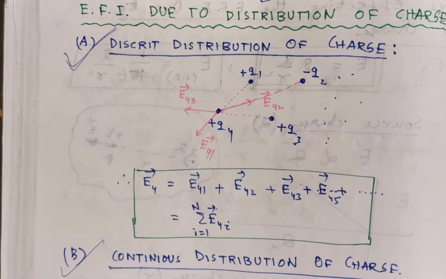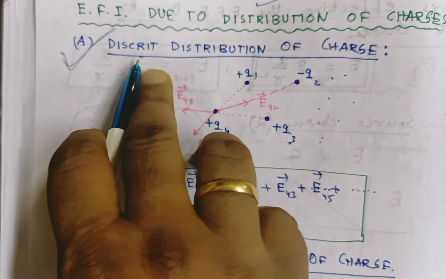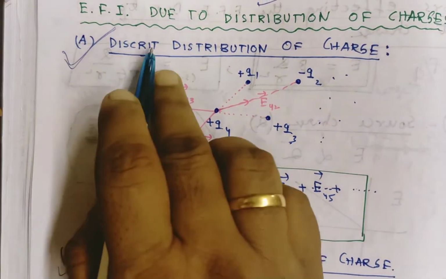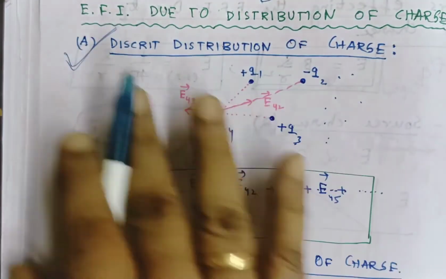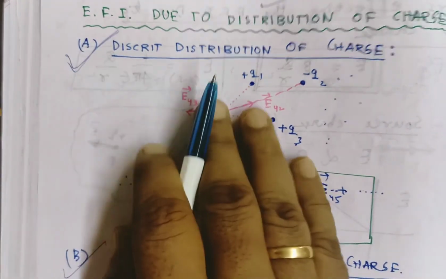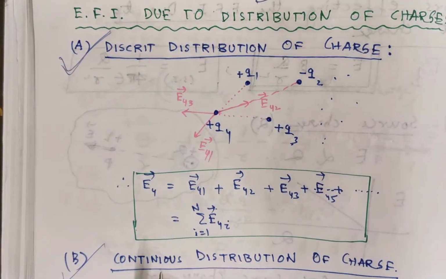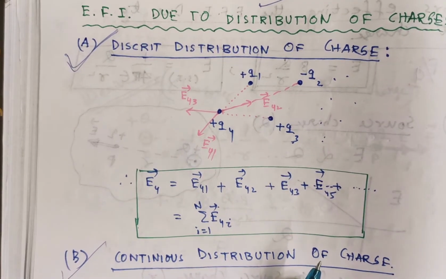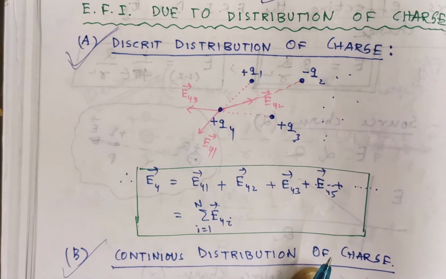Another arrangement is continuous distribution of charge. What is a discrete distribution and what is a continuous one? Discrete means charges are distributed with a gap. Number of charges are there, more than one charge, but they are separated from each other. Continuous distribution of charge means a number of charges are there, but they are continuously distributed.